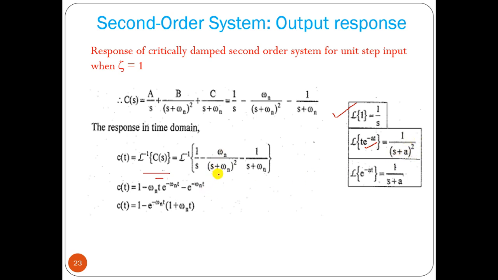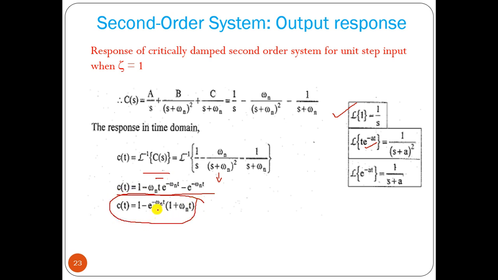So if you take the inverse Laplace transform of this term, that will be omega n, the constant, into t into e to the power minus omega n t. So this is the response. So 1 minus, we can take e to the power minus omega n t as a common factor, (1 plus omega n t). So this is the output response.